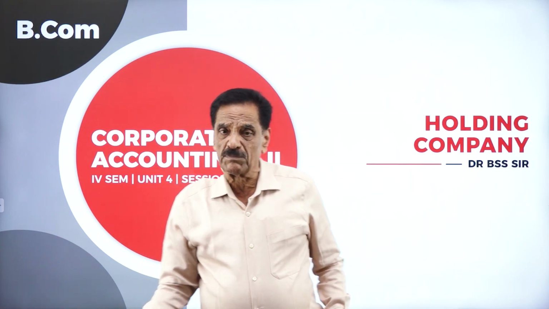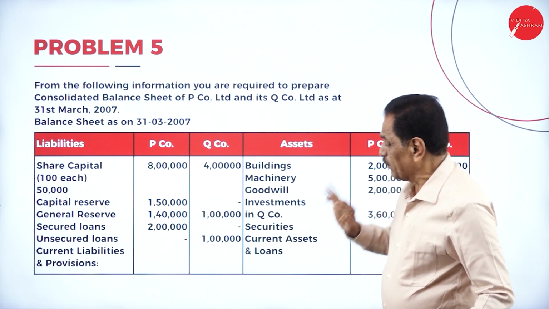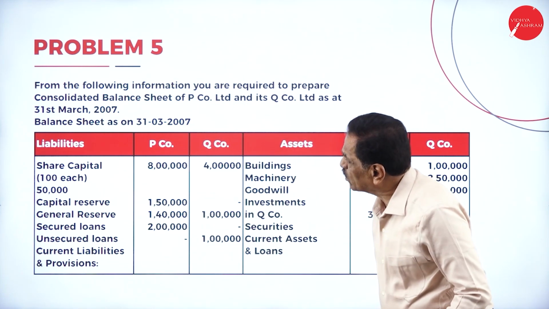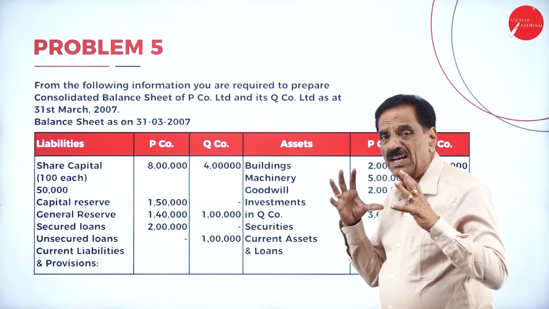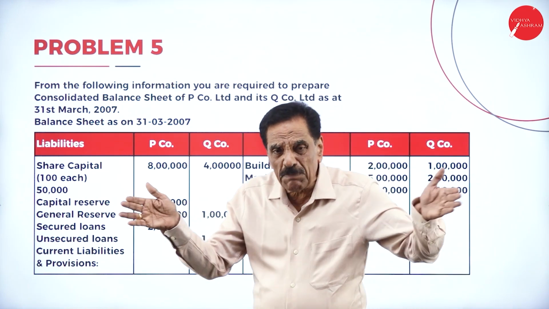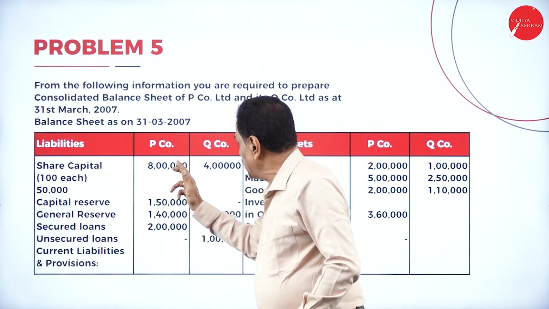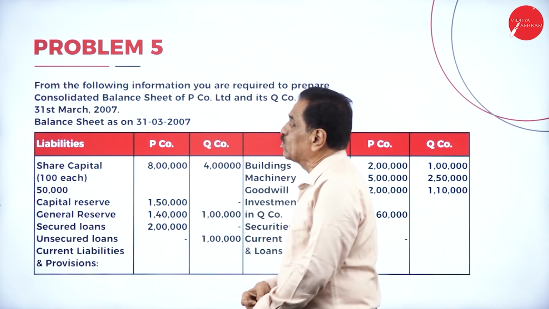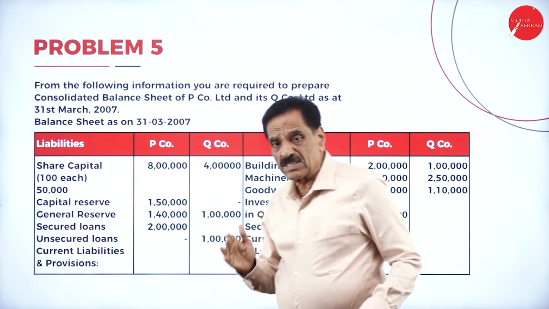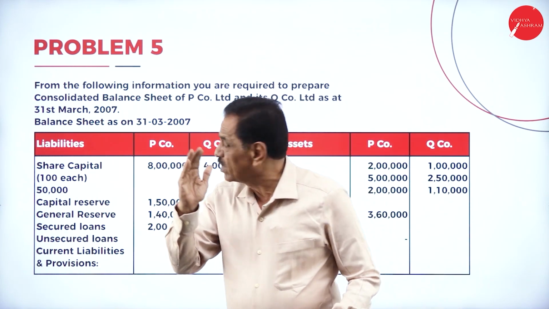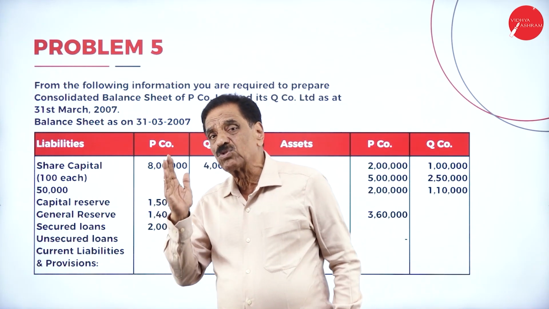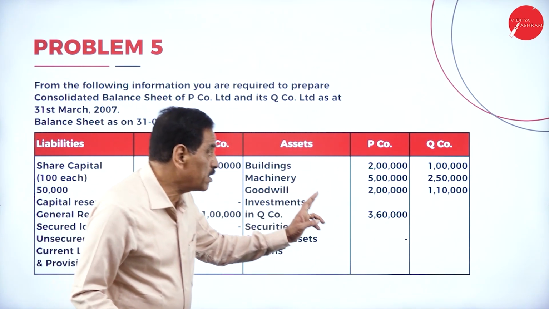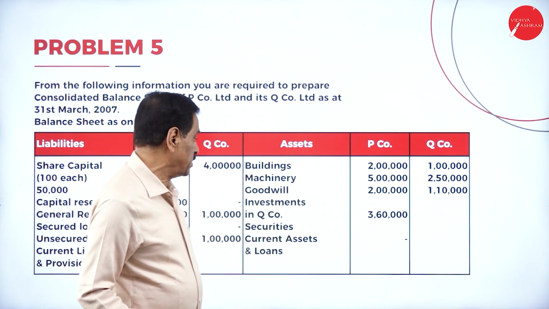We'll move on to the problem now. This is the fifth problem we are doing. From the following information, you are required to prepare a consolidated balance sheet, meaning the combined balance sheet of P Limited and Q Limited as on 31st March 2007, meaning the year runs from 1/4/2006 to 31/3/2007. The balance sheet of P company is given, and the balance sheet of Q company is also given.